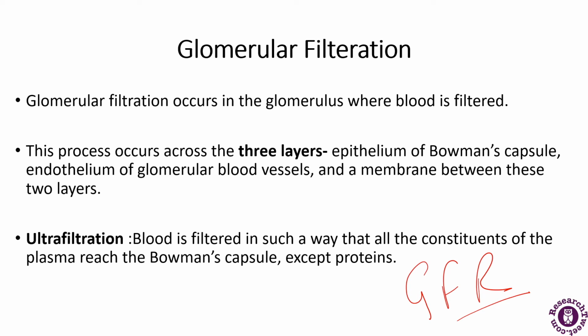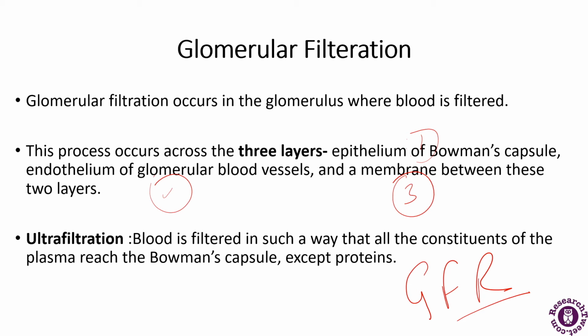Now this process occurs across three layers. And what are these three layers? They are represented here: the epithelium of the Bowman's capsule, then the endothelium of the glomerular blood vessel, and a membrane between these two layers. So these are the three layers where this process occurs.